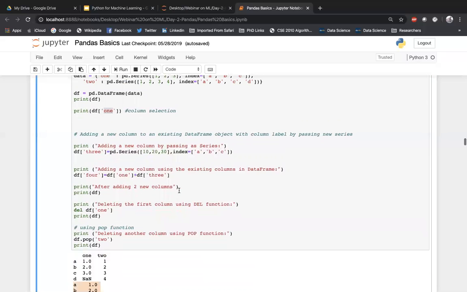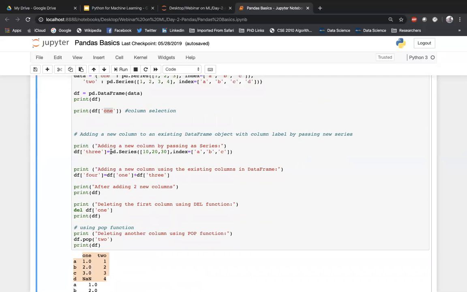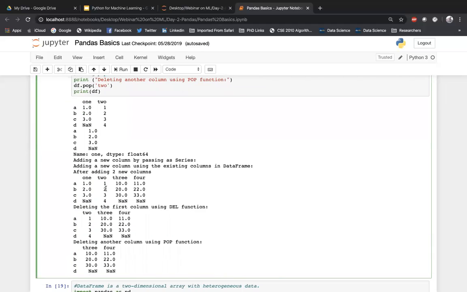Now adding a new column to the current data frame. Like I said, this data frame already has two columns, right? When I want to add a third column here, please understand the third column will be nothing but a series, and that series we are pushing into this data frame. So I'm supposed to create a data series, pd.Series, with 3 values and 3 index positions, and I am putting it into the data frame and naming the header of that column as 3.